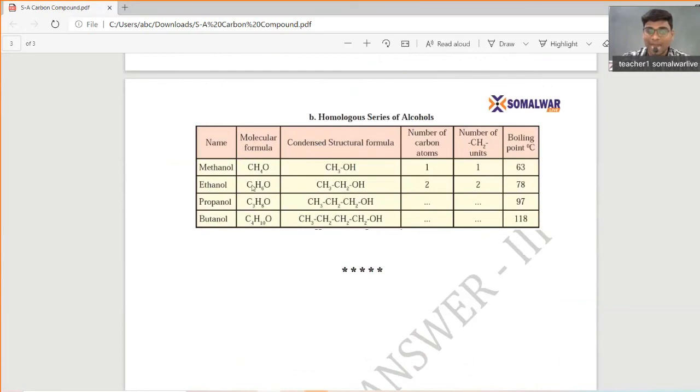Yes, add one carbon, add one carbon, add one carbon. Add two hydrogens, add two hydrogens, add two hydrogens. This is called a homologous series of the alcohol, which differs by one CH2 group. One CH2 group, 2, 3, 4. So you can always refer to the textbook for the same.